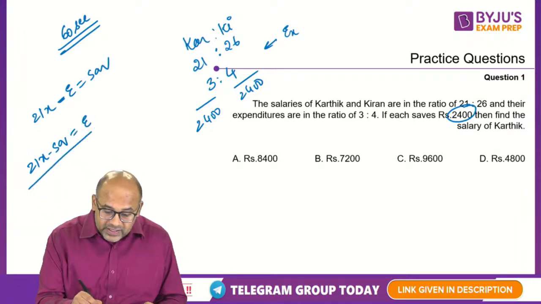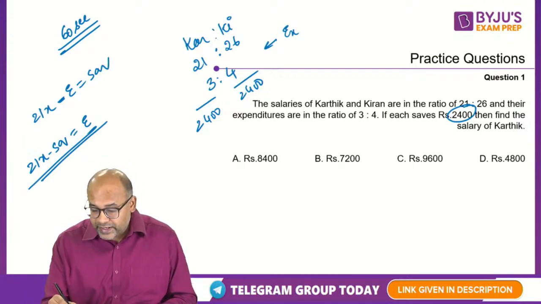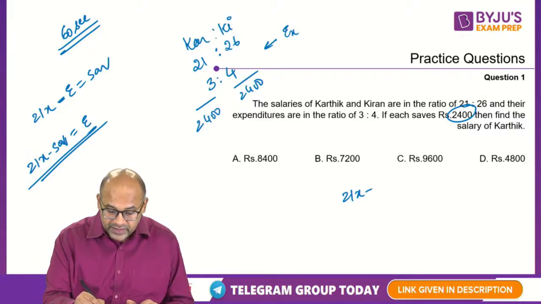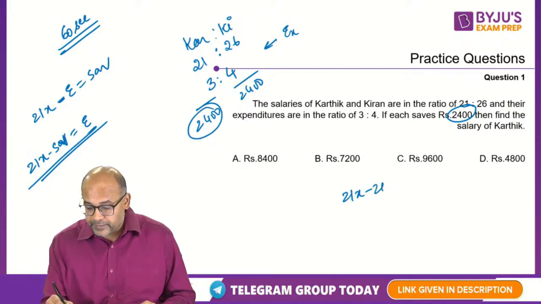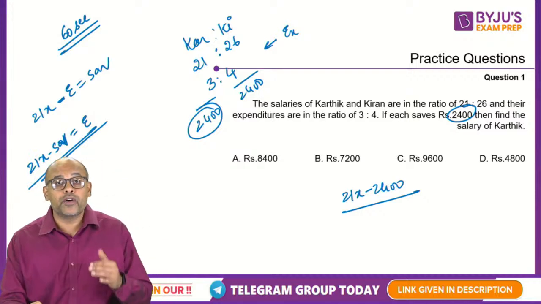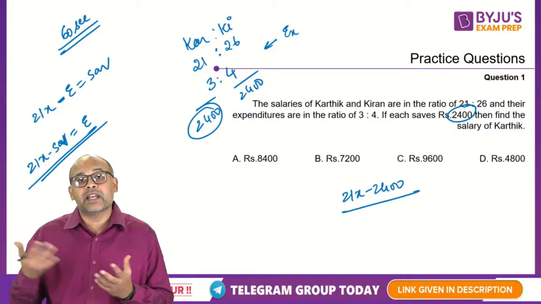So I'm going to use this way of writing my question. So 21x minus savings, S-A-V, savings of the first person, is the same 2400, divided by the equation for the second person.